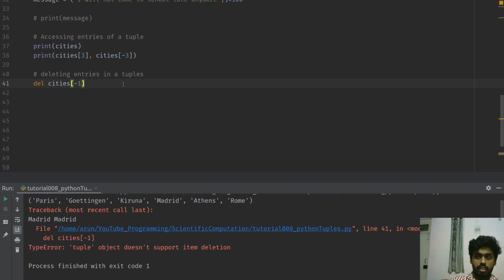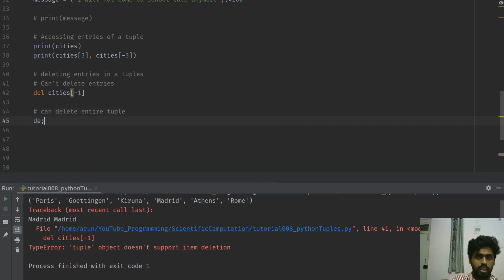On the other hand, I'll write a comment over here: can't delete entries. However, it can delete the entire tuple.